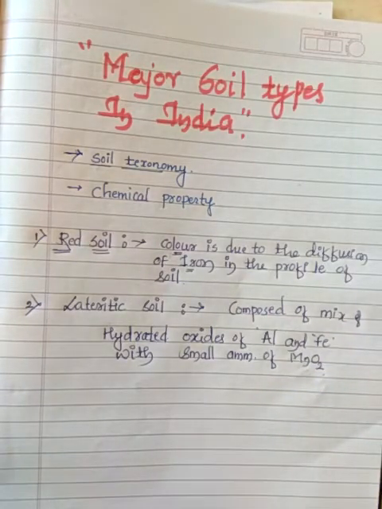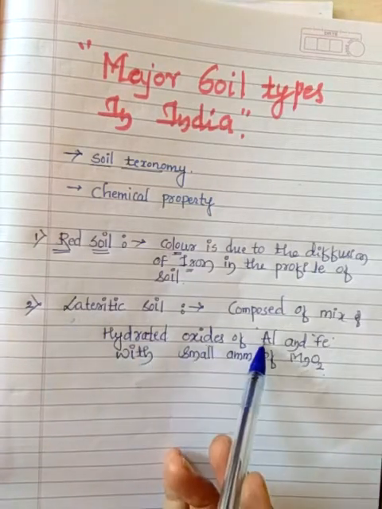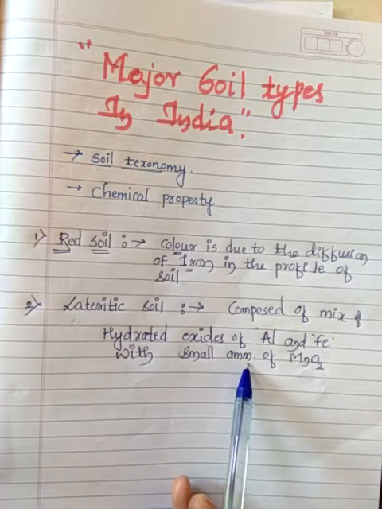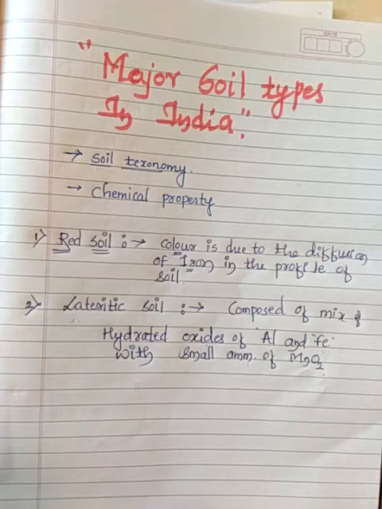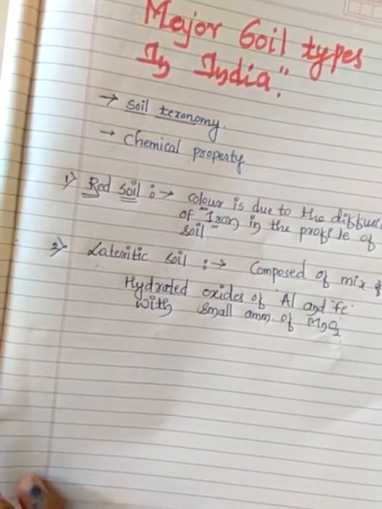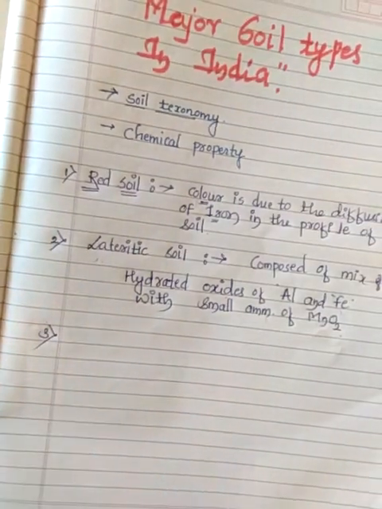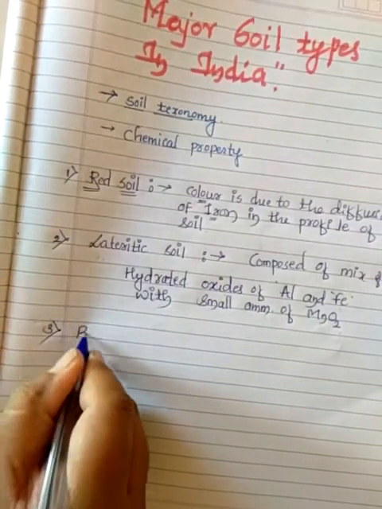So the next soil, laterite soil, is composed of a mixture of hydrated oxides of aluminium and iron with a small amount of manganese oxide. This is the second type. Let's see the third type. The third type of soil is black soil.